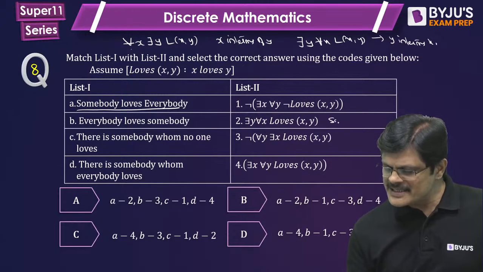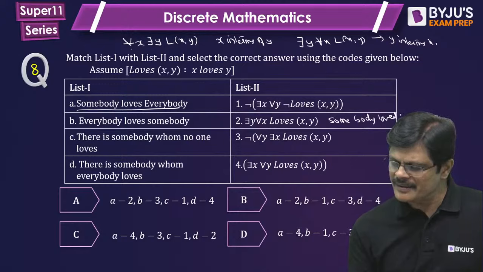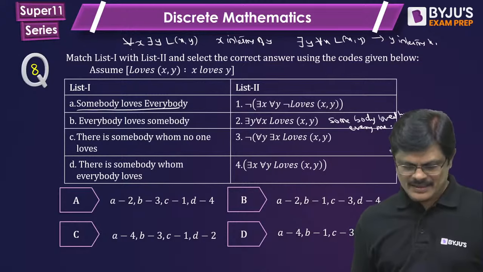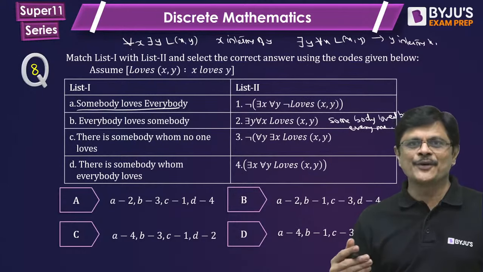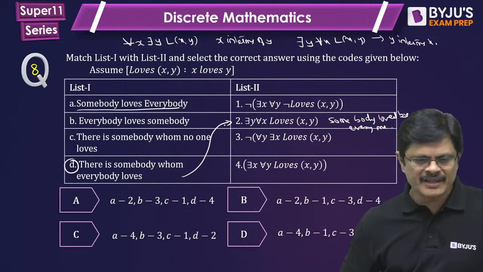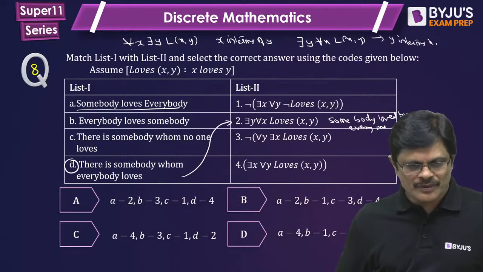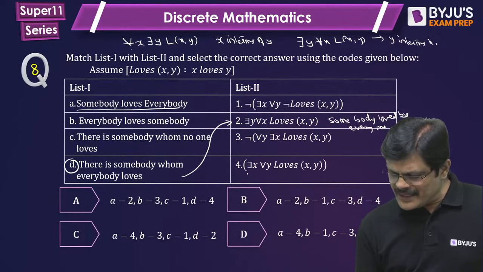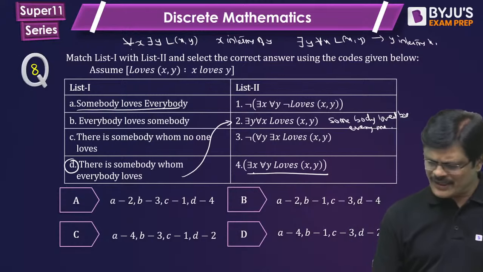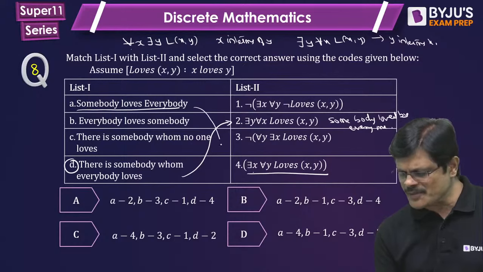It says somebody loved by everyone. That is, there is someone whom everybody loves. So this is the option for this. This is D. D is 2. So this is what you are saying. Somebody loves everyone, this is the option, this one.